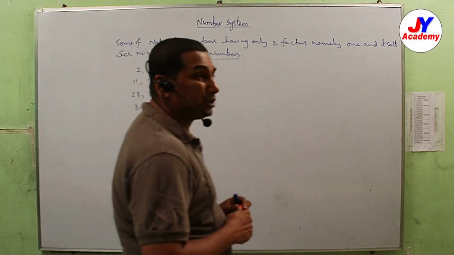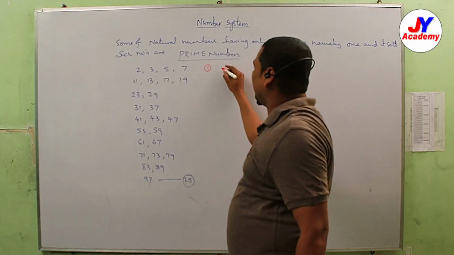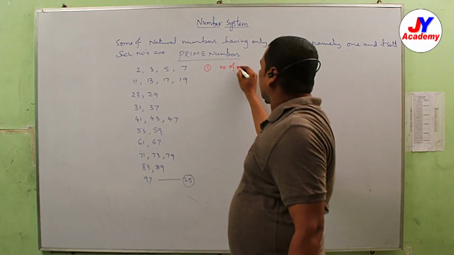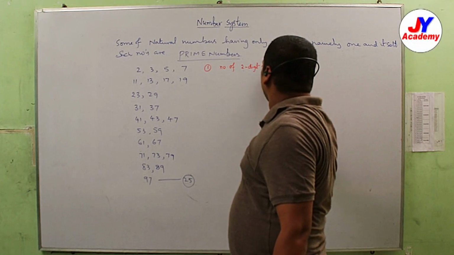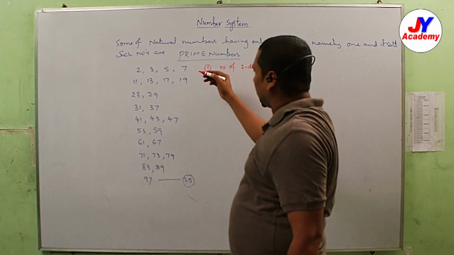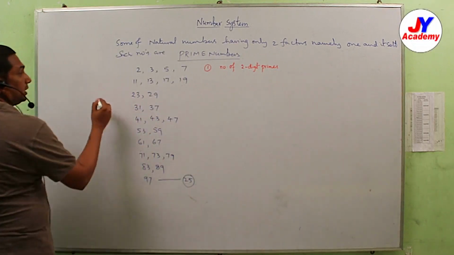What type of questions can we generate? Once go through, I'll give some examples here. Number of 2-digit primes. See here, other than primes, the remaining numbers are called composite numbers.